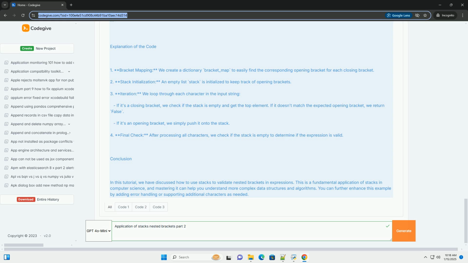Conclusion. In this tutorial, we have discussed how to use stacks to validate nested brackets in expressions. This is a fundamental application of stacks in computer science, and mastering it can help you understand more complex data structures and algorithms. You can further enhance this example by adding error handling or supporting additional characters as needed.